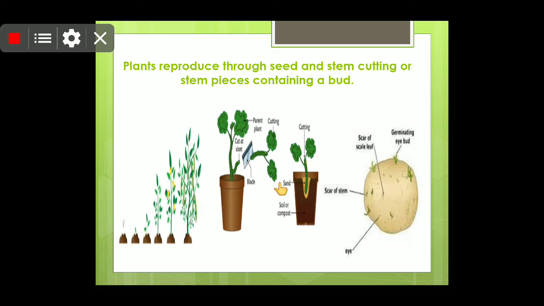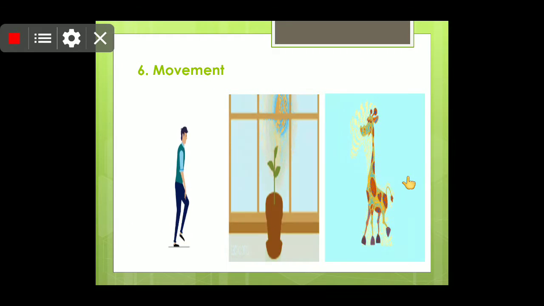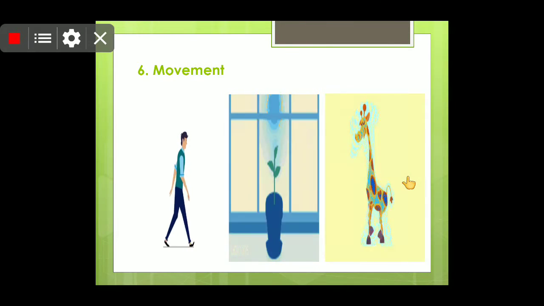So children, it is also like the germinating eye buds come out of it. So through these, if they are sowed in the soil, in this way it could be sowed again. Now children, movement is also one of the characteristics of living organisms. Like, children, you can see here, humans move, animals move, and plants also show movement.